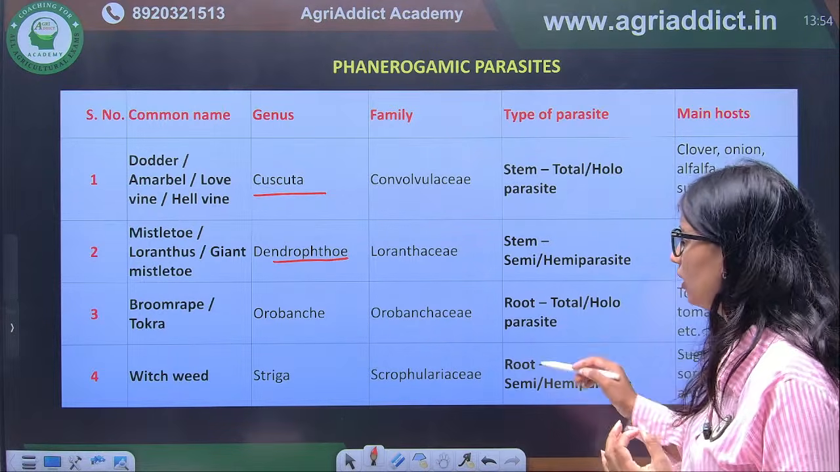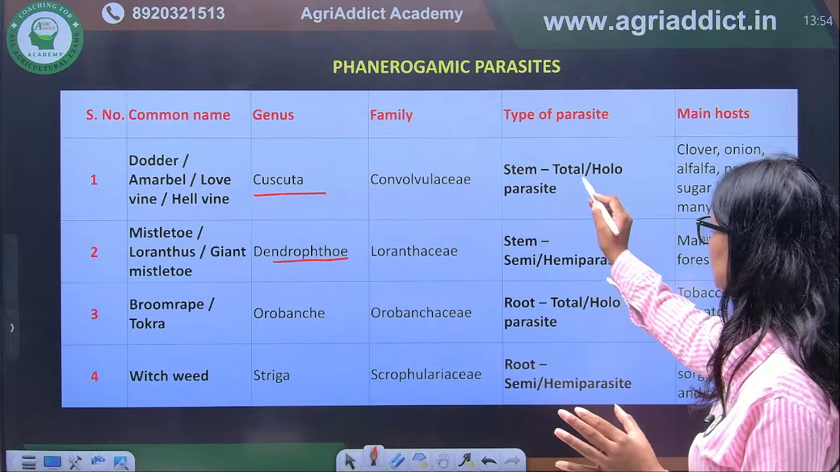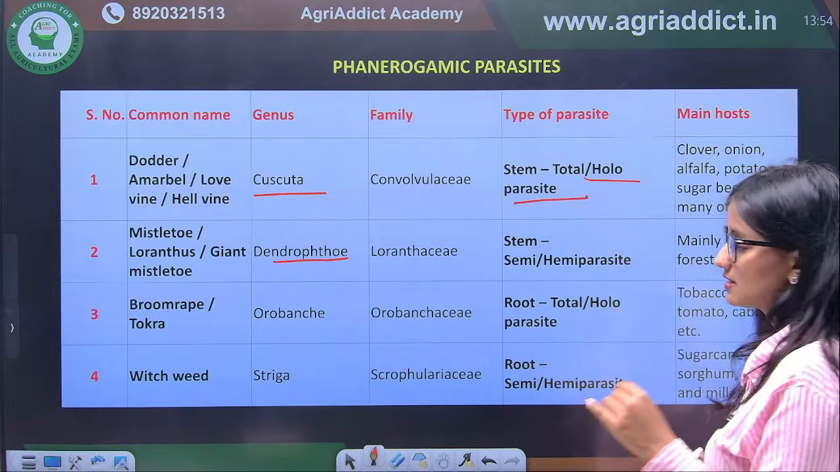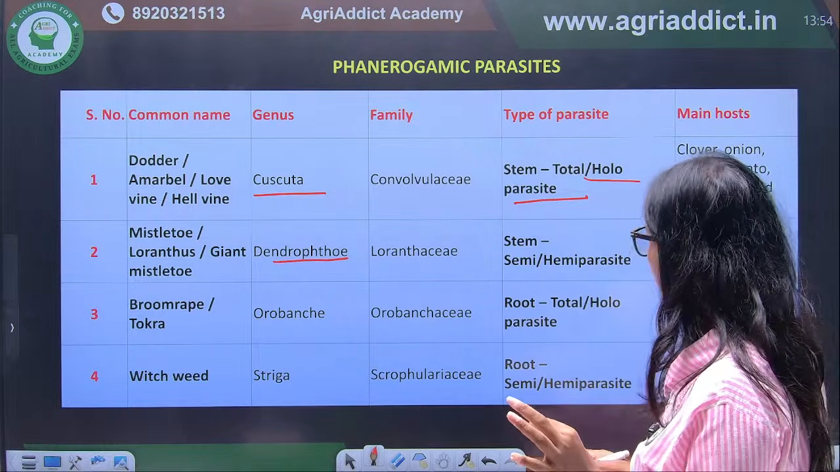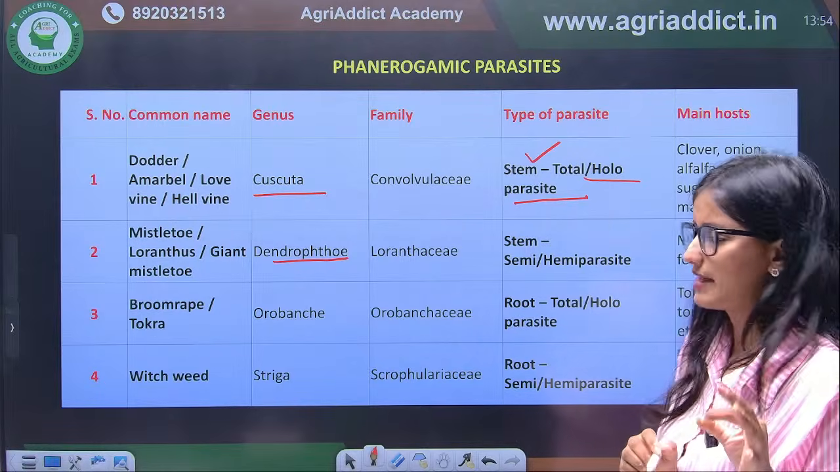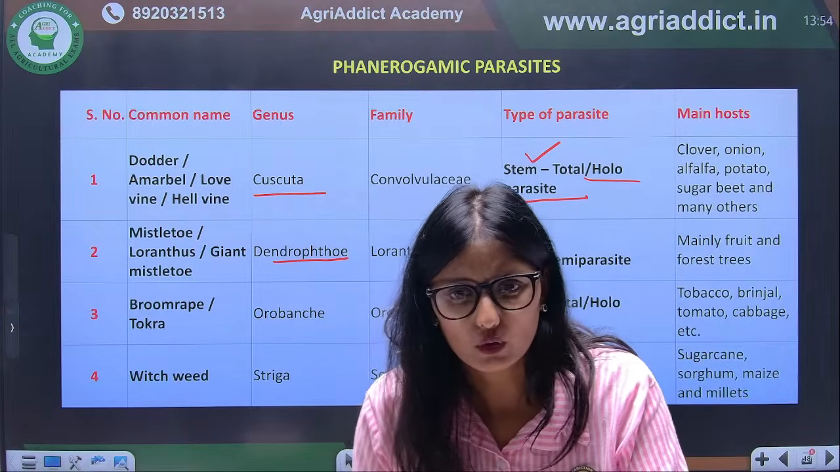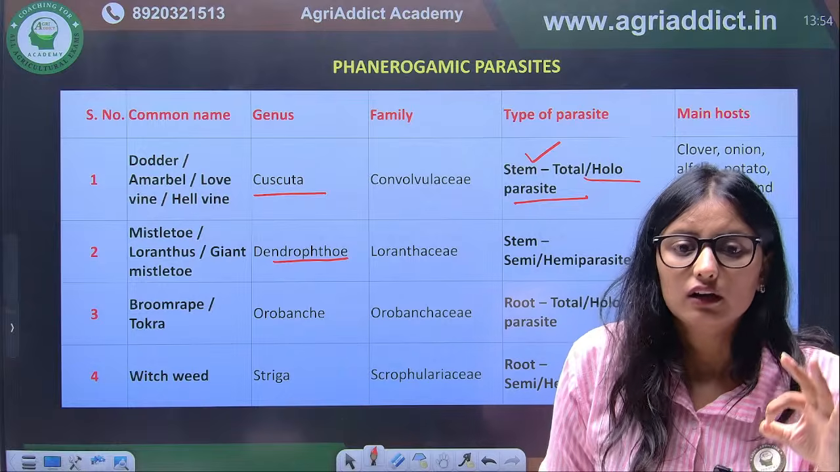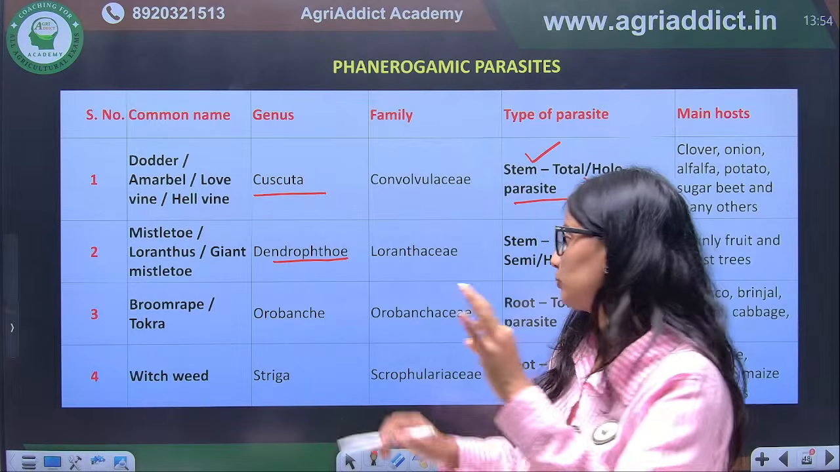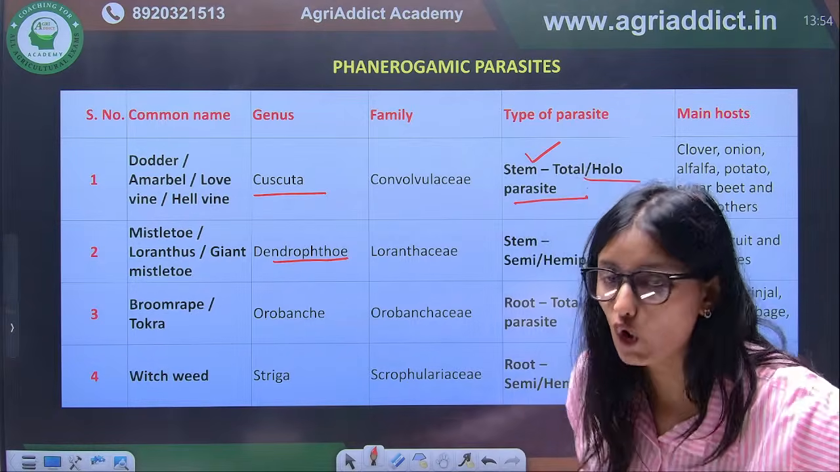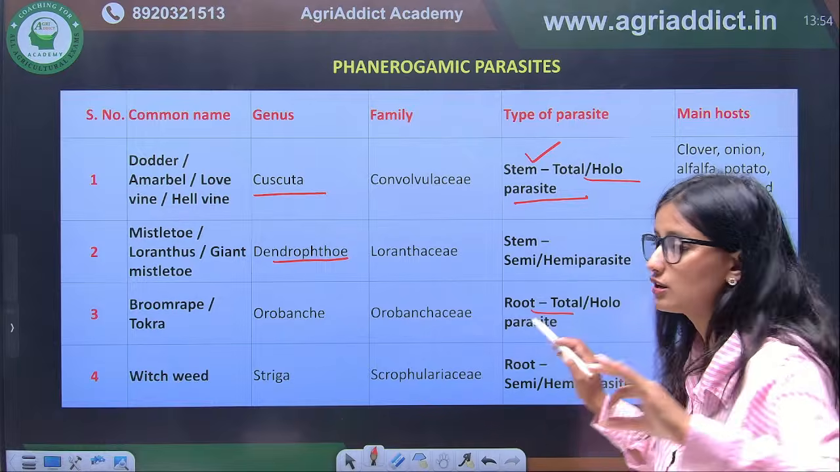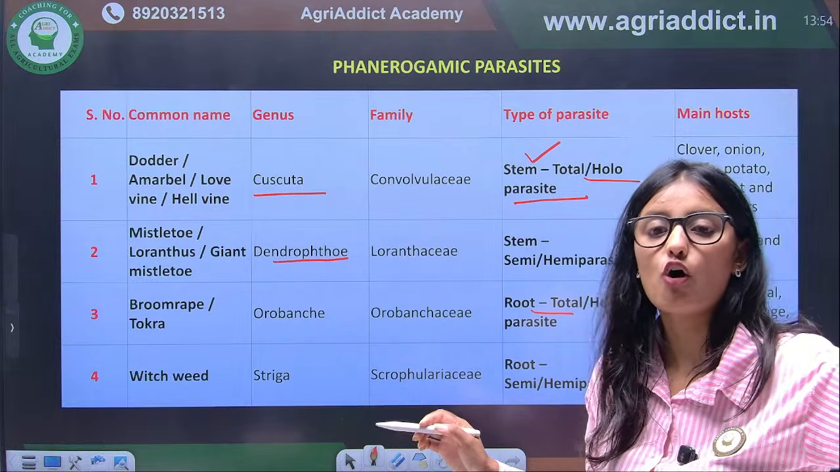Okay. So from here you have to learn which is the holoparasite. We have two types: stem and root. The holostem parasite is Cuscuta. The hemi or semi stem parasite is Dendrophthoe, or we can call it mistletoe. Next we have the total root parasite, that we all know, Orobanche.